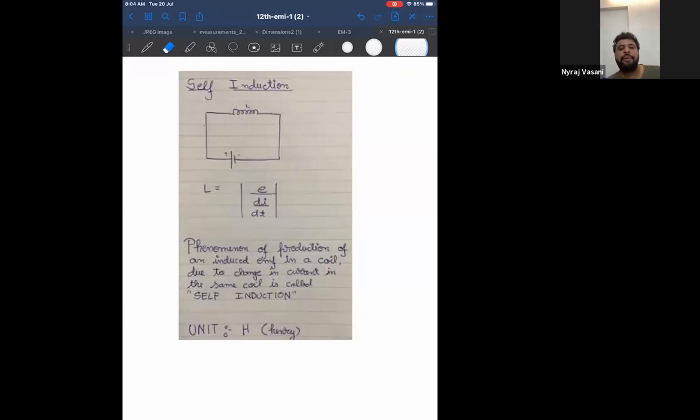Now, if you are having food from your dabba, or from your lunch box, can I say you are getting power from your own source, because that lunch box is your own? Therefore, can I say you are getting power or energy from your own source? That is called self-induction.